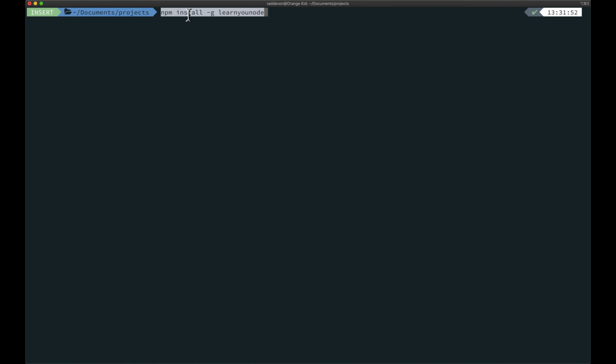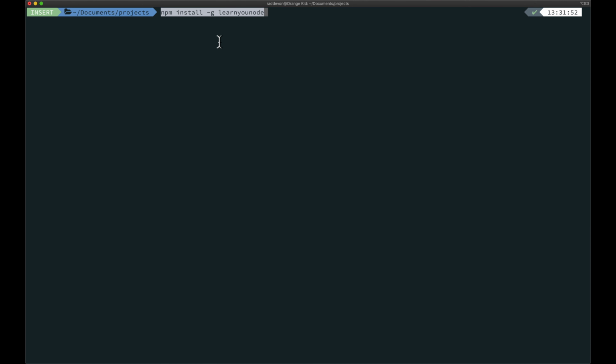By default, npm install and then the name of a package, without this -g option, would install the package just for that directory. So it would create a node_modules folder in that directory and install the package there. If you run npm install with -g, it installs the package globally.